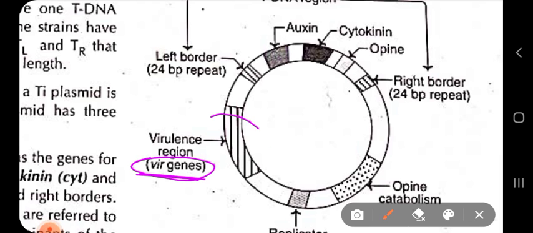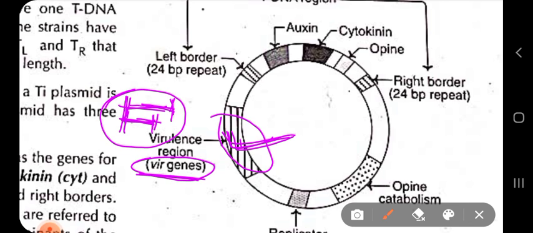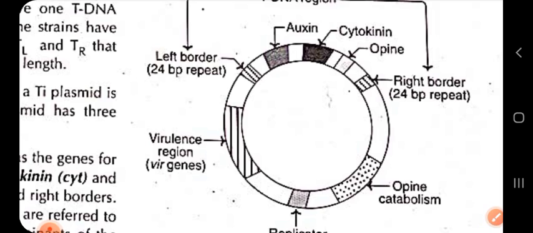Now, these VIR regions have genes which code for proteins, and those proteins are involved in your tDNA transfer. And there are about 9 VIR gene operons which have been identified. Okay, I have said about the operons, the open reading frame, right? So there are about 9 VIR gene operons which have been identified, and those 9 VIR gene operons code for proteins which are needed for tDNA transfer. Okay, and what are those 9 VIR gene operons? The 9 VIR gene operons are your